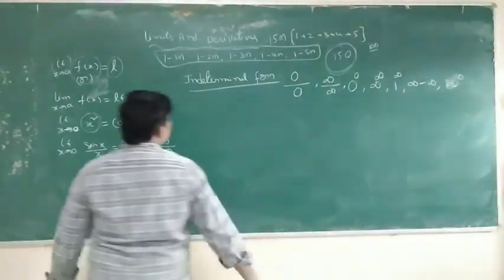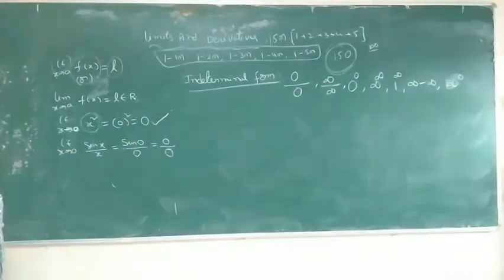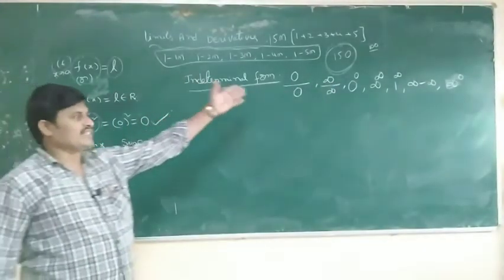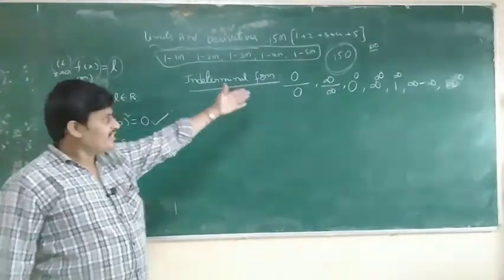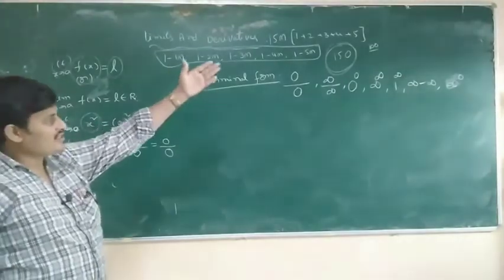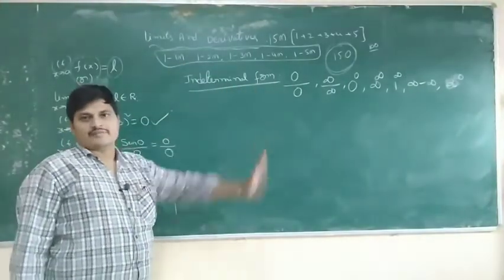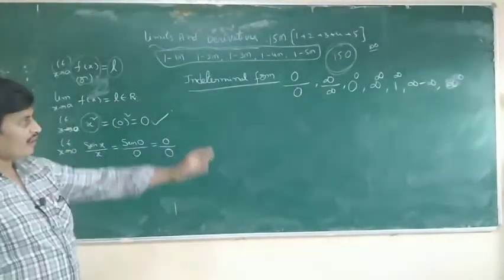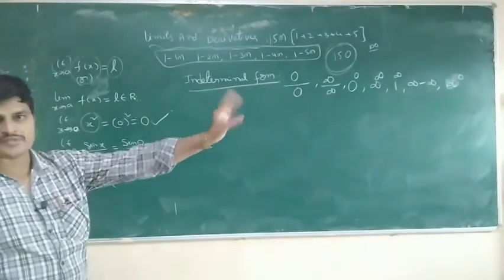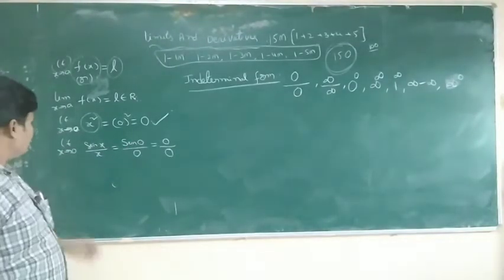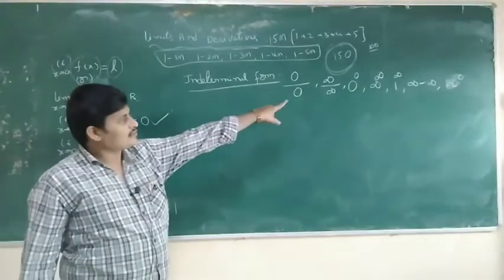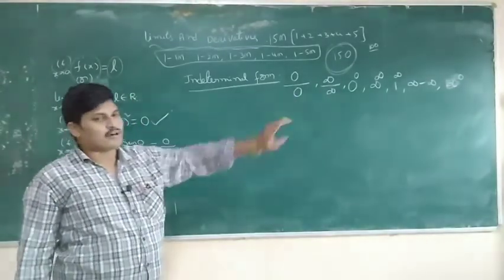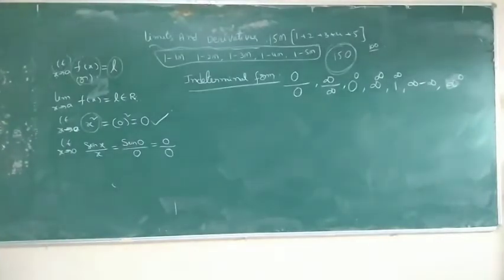These are indeterminate forms. They are not defined. Any scientist does not define these forms. The limit value should not be this type of form.